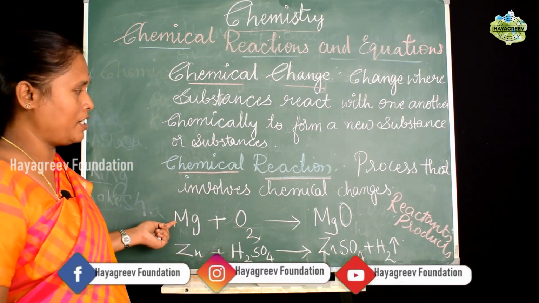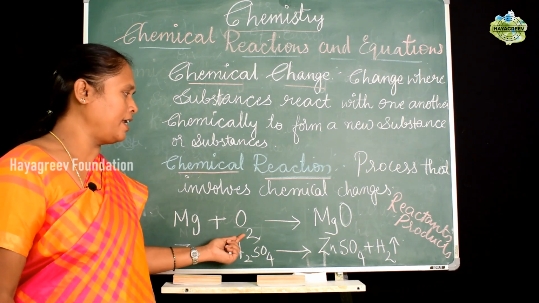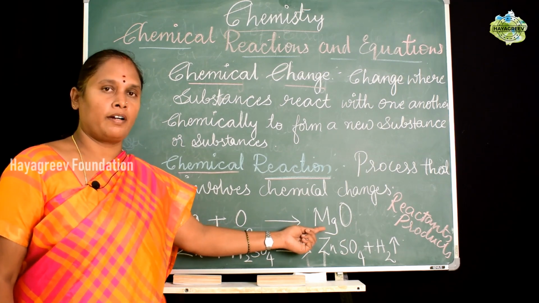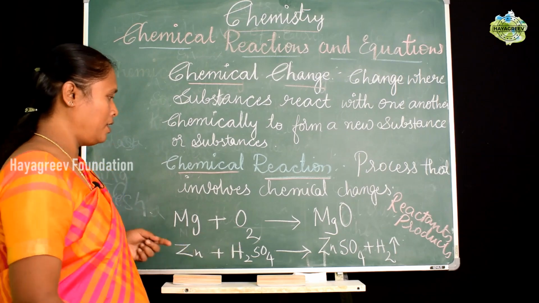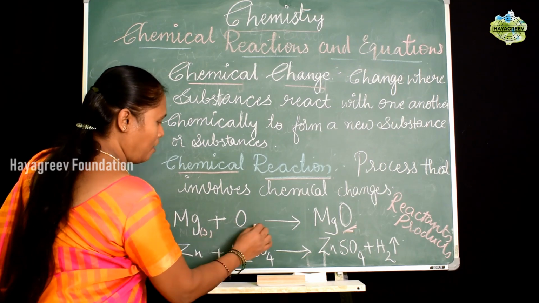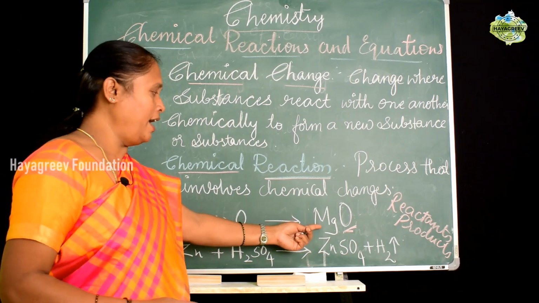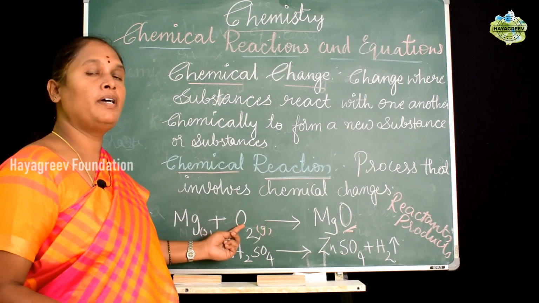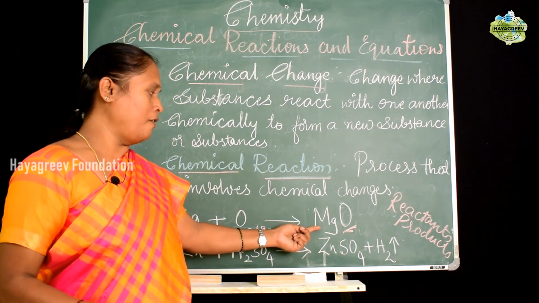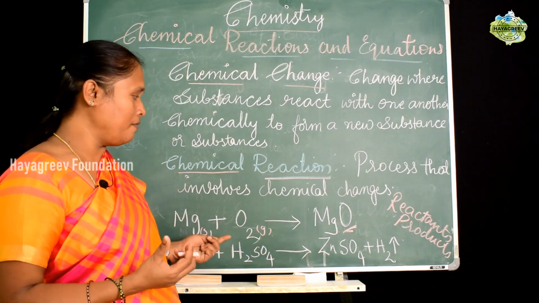If we take this equation and understand, these are the reactants. Magnesium and oxygen are the reactants taking part in the chemical reaction, and magnesium oxide is the product formed here. So a completely new set of properties will be there. You know magnesium is a solid and oxygen is a gas here. The white powder which is formed has properties totally different from magnesium and oxygen. When it is burnt here, it forms a white ash-like thing which is called magnesium oxide, and you cannot reverse it back.